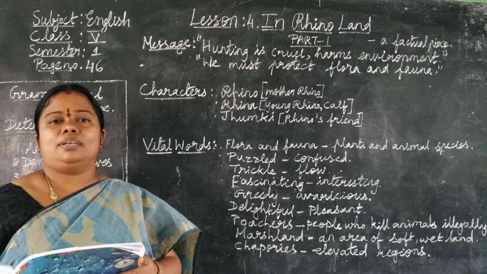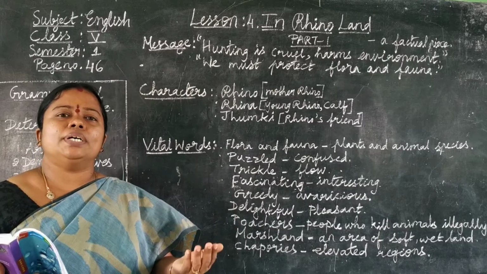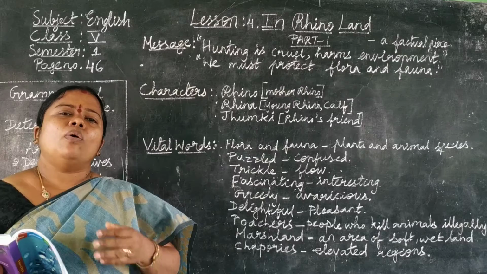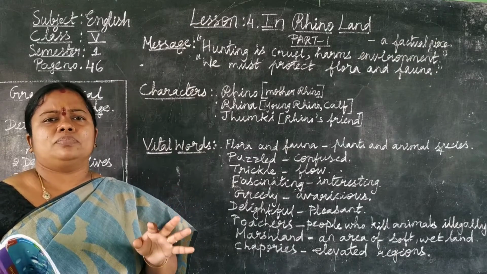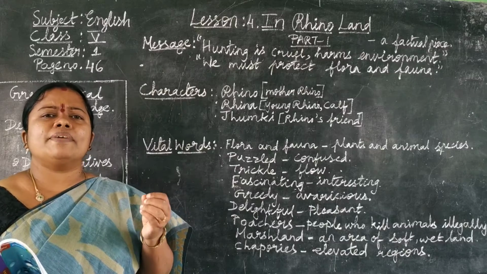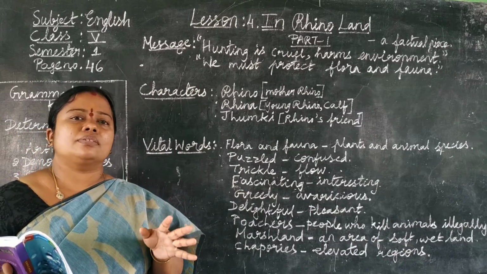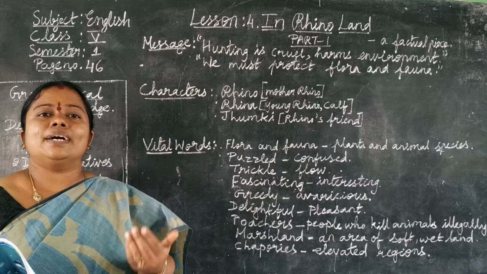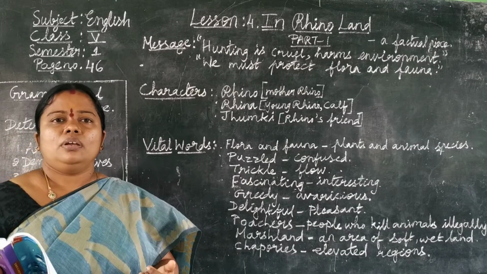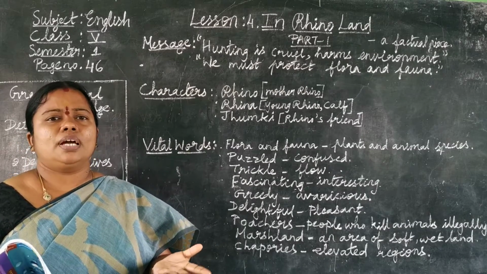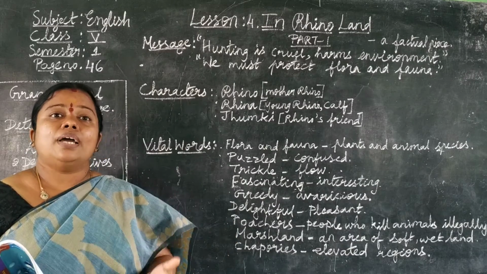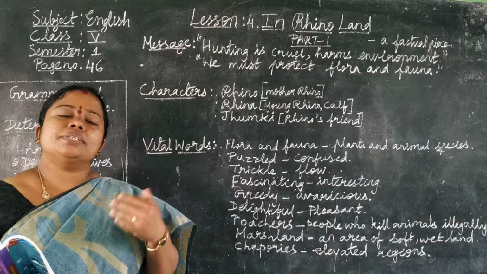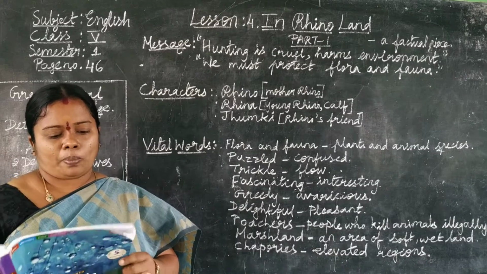But she is learning. So looking at all the birds, Raina is saying that all the birds look the same. They have the same features and the same colors. But still Raina is learning. She is small. All the birds are different. They are different in color and different in features. Okay, but as Raina is small, she is still learning.